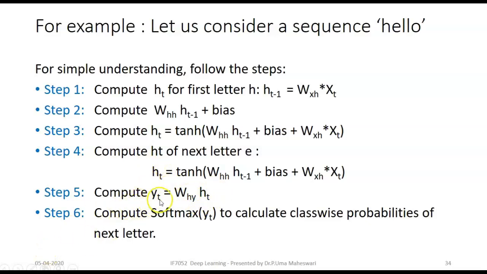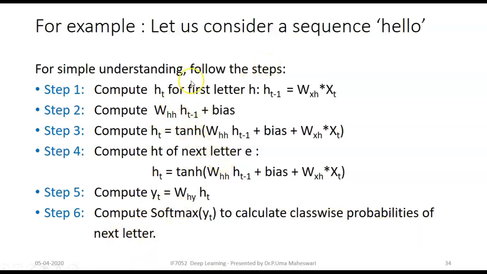What will the YT be here? It may be a softmax function to classify and calculate the class-wise probability of the next letter. Based upon the softmax YT, the letter with the highest probability will be the probable next letter, right? That is how the sequence gets modeled.